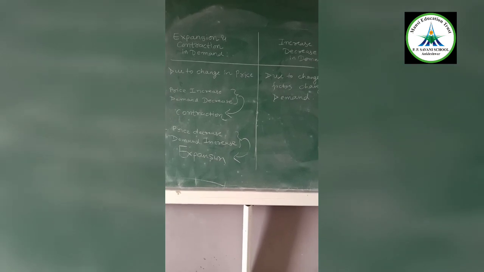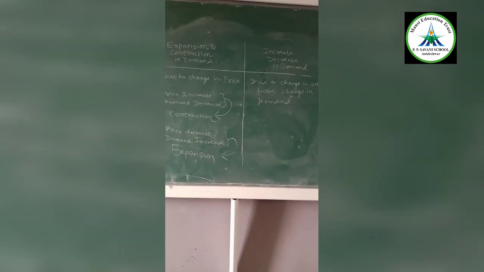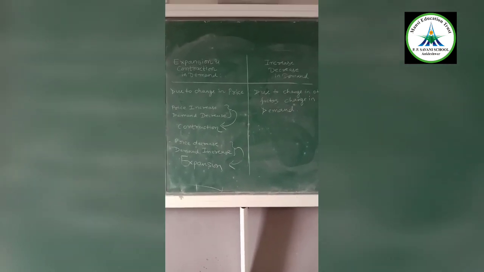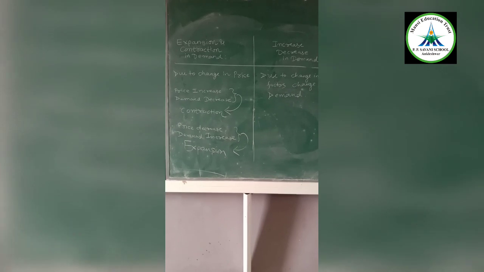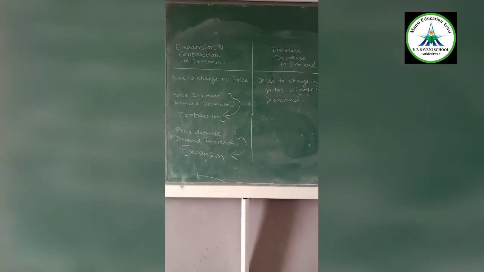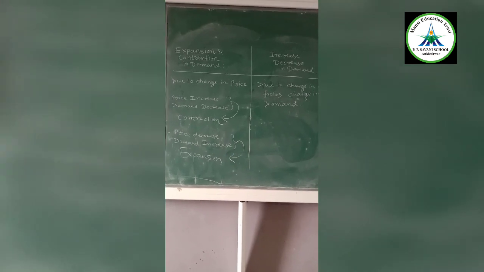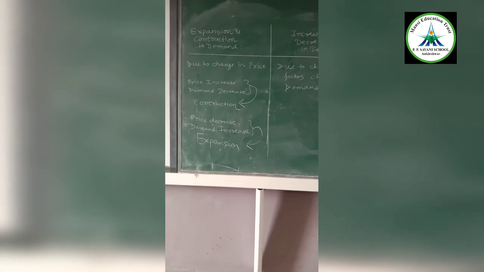Our next topic is expansion and contraction of demand, and increase and decrease in demand. Expansion and contraction of demand take place when there is a change in price, and due to the change in price, the demand for a particular good increases or decreases.